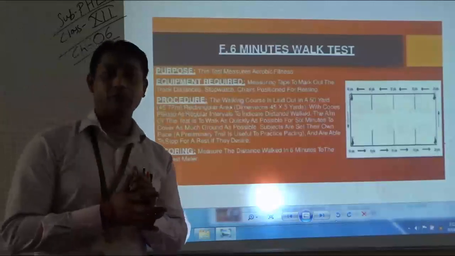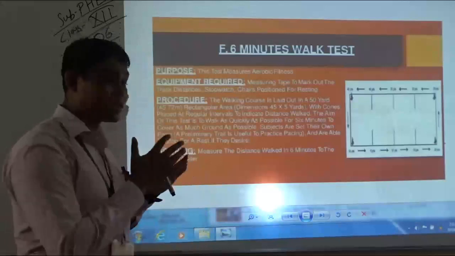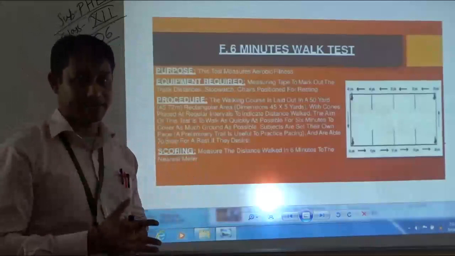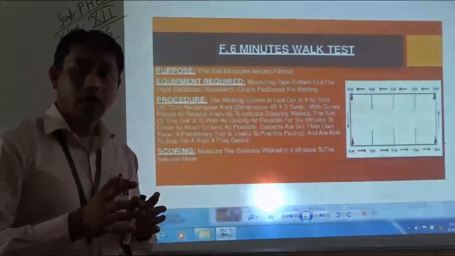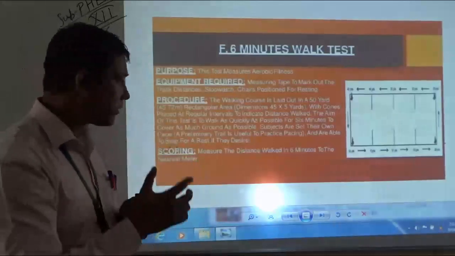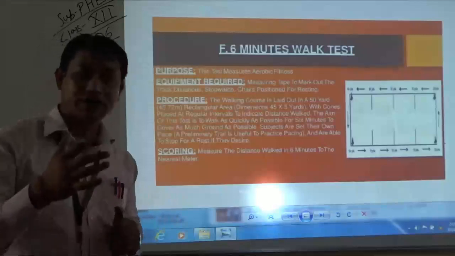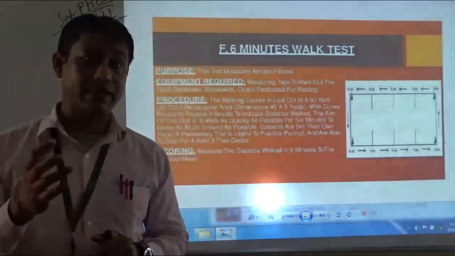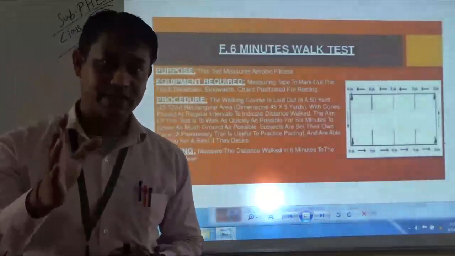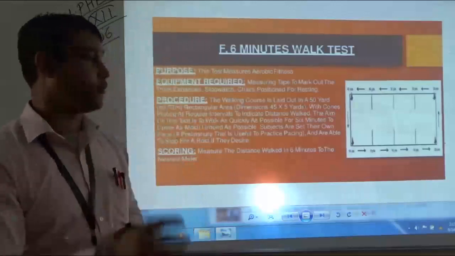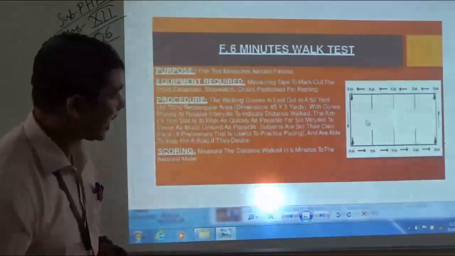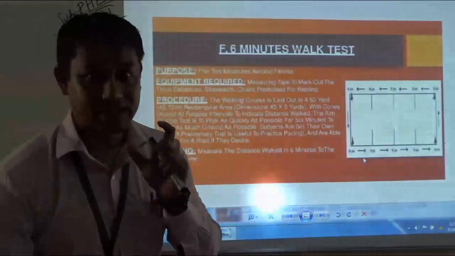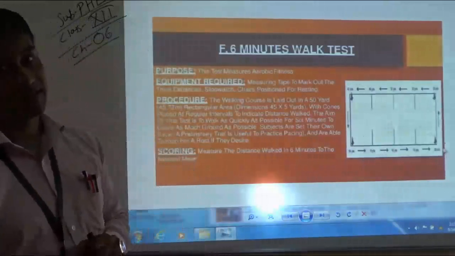So the procedure is the subject needs to keep on walking continuously for 6 minutes. Here the score of the subject is how much distance the subject can cover in 6 minutes. The subject needs to walk as fast as possible around this track. The score of the subject will be the distance covered in 6 minutes.